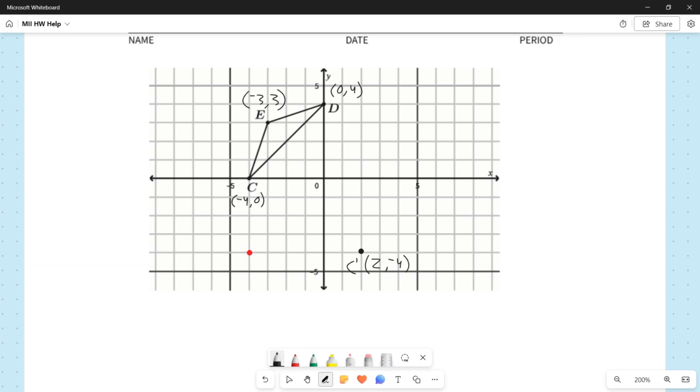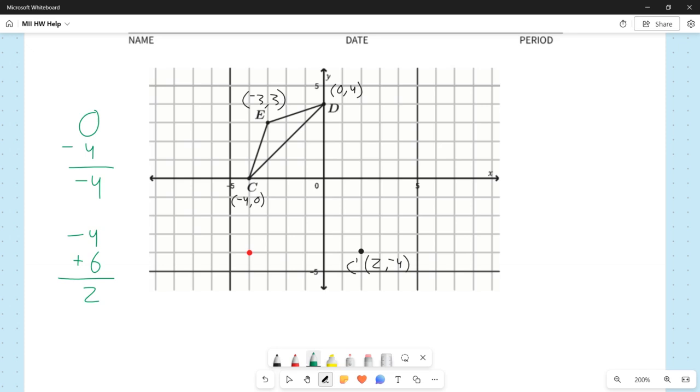Notice, however, that there is an alternative way that we could have gotten C prime, and that way is to relate it to C. Remember that from C to C prime, we went down 4 units. Well, notice that my y coordinate here started at 0, and then I went down 4. Well, 0 minus 4 is -4, which is the y coordinate for C prime. Similarly, for the x coordinate, I started at -4, and then I went to the right 6. When you go to the right, you're adding 6. So -4 plus 6 gives me +2, which is my x coordinate.